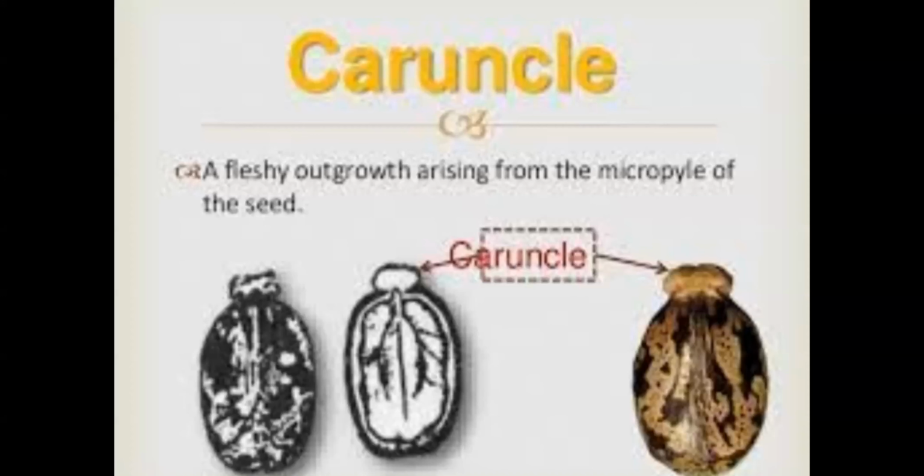The last 2 points for this seed. These are extra points for NEET only. On the seed, a swollen, outgrowth-like structure is present. That structure's name is caruncle.